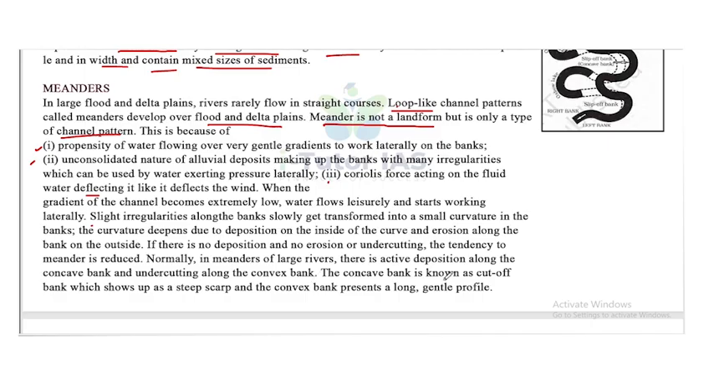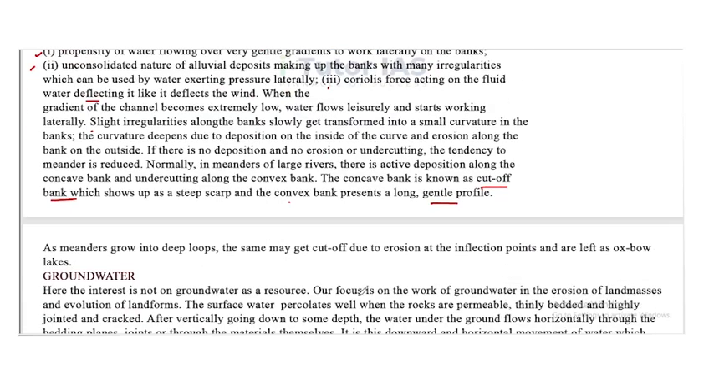The concave bank is known as cutoff bank, which shows up as a steep scarp, and the convex bank presents a long gentle profile. As meanders grow into deep loops, the same may get cut off due to erosion at the inflection points and are left as oxbow lakes.